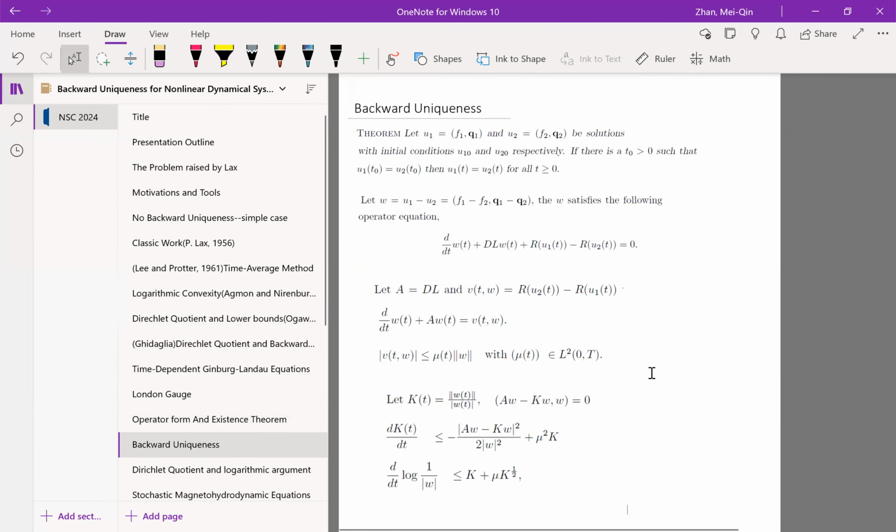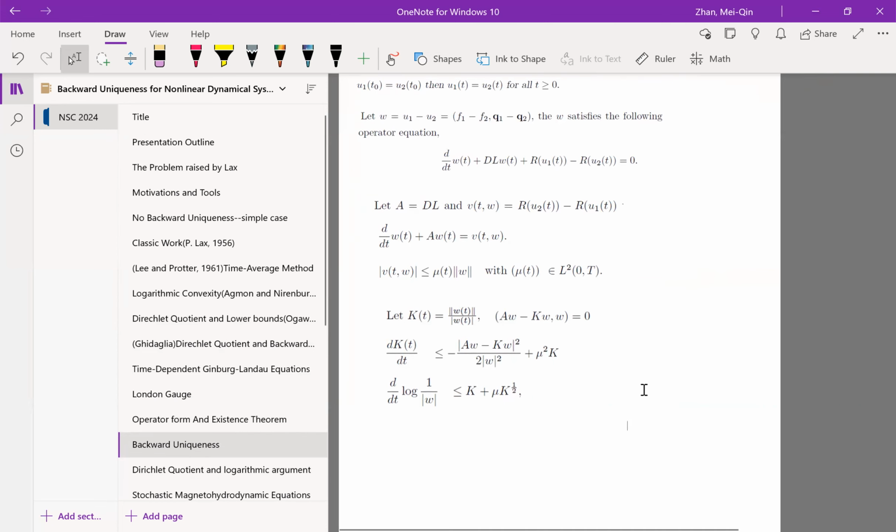Suppose we have two solutions satisfying two initial data. If they are equal at some later time, they have to be equal to each other for all time t greater or equal to 0. The way to do that is we introduce omega, which is u1 minus u2, then we find the equation for that omega, and we write it out in vector form.